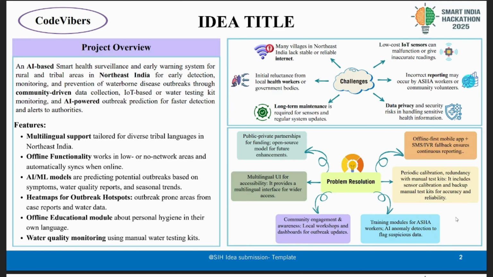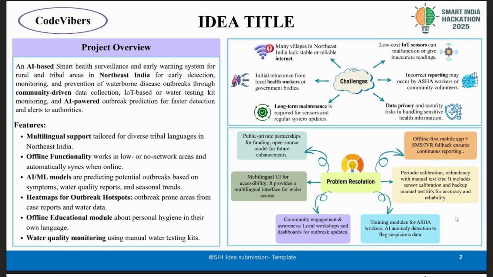We also do water quality monitoring for rivers, lakes, and other water bodies that are drinking water sources for many areas. That is why offline functionality is so critical to the solution. There is also a risk of incorrect reports from ASHA workers or community workers. That is why we provide a dedicated training module. There is also data privacy to handle. All the information is end-to-end encrypted.